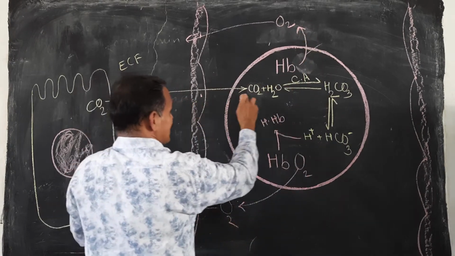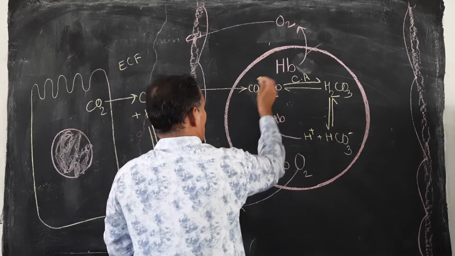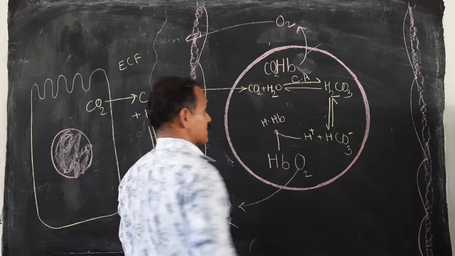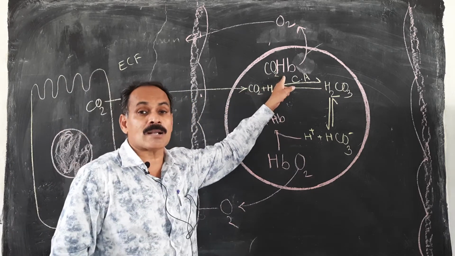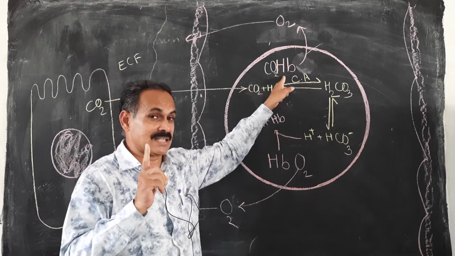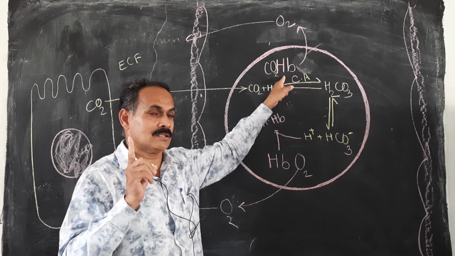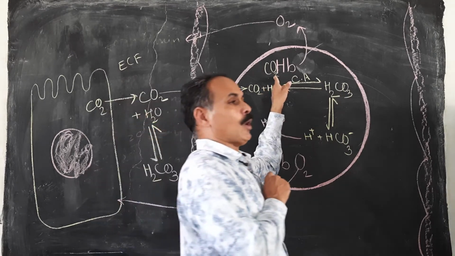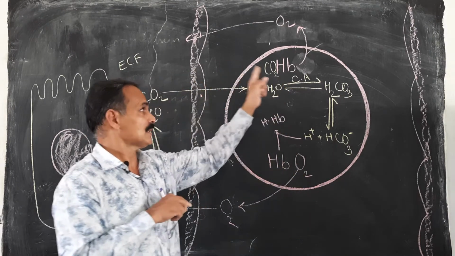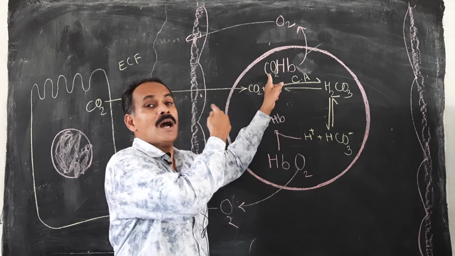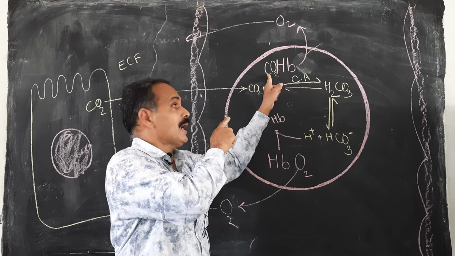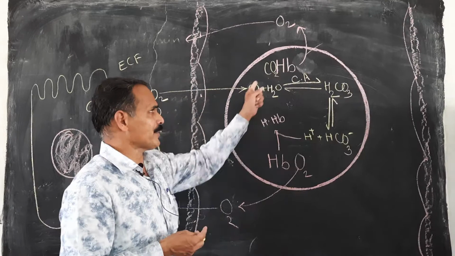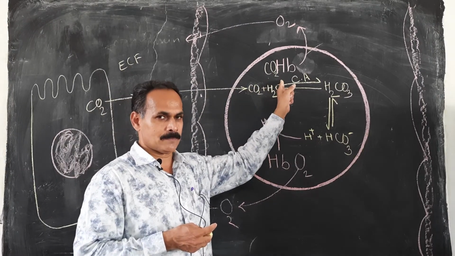Here, when this reaction takes place, at the same time some amount of CO2 directly combines with the hemoglobin. Previously we learned, what is that? Carbamino compound, right? So this is also a carbamino compound. What is the name of this carbamino compound? Carbamino hemoglobin. It is attached to the amino group of the globin protein, and hence it forms carbamino hemoglobin.